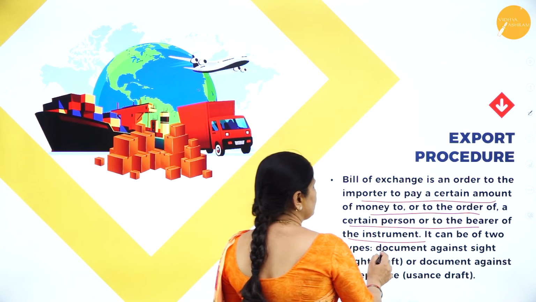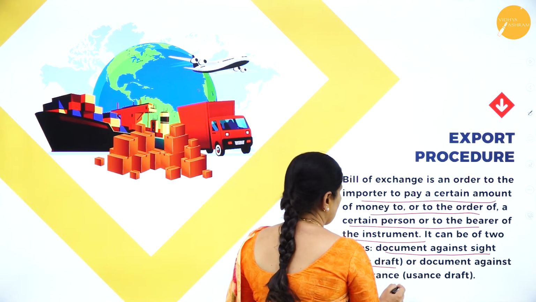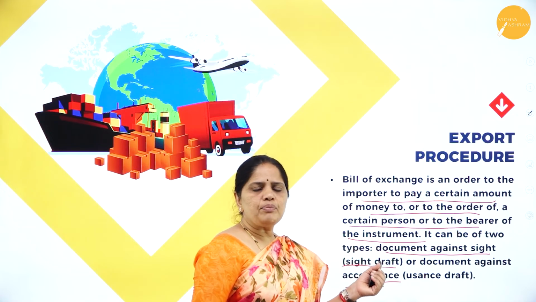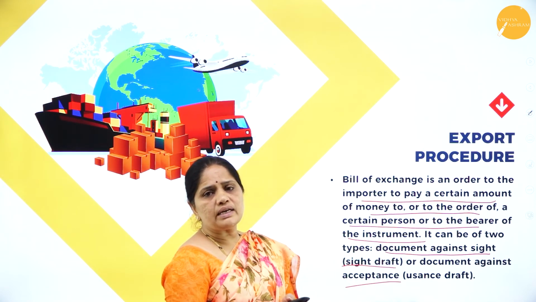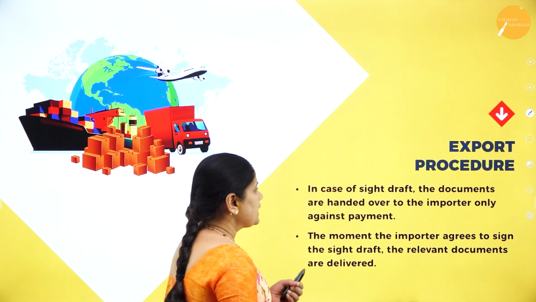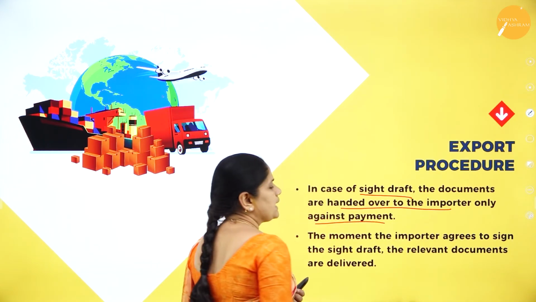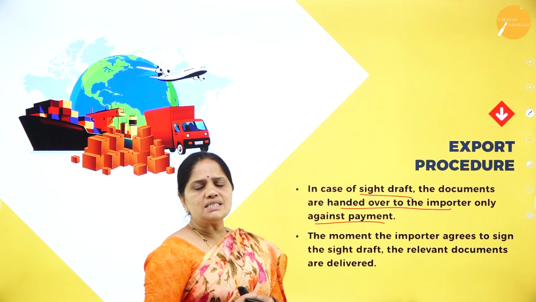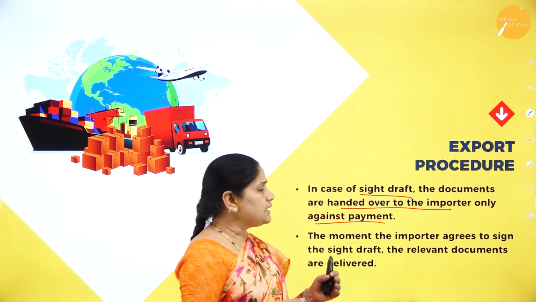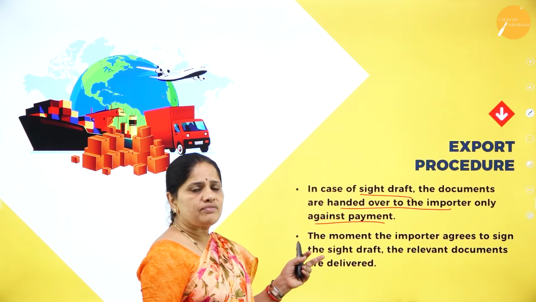It can be of two types: documents against sight, that is the sight draft, or documents against acceptance, that is the usance draft. With the help of this bill of exchange, the exporter is able to secure the payment of his order. In case of a sight draft, the documents are handed over to the importer only against payment. Once the goods reach the importer's port, the importer can make the payment, and this is done only when a sight draft is issued.